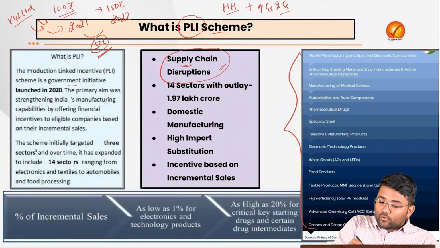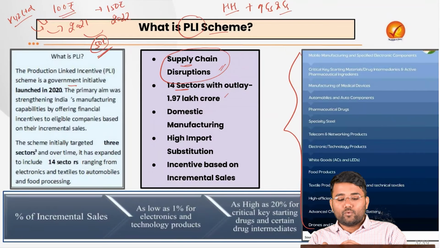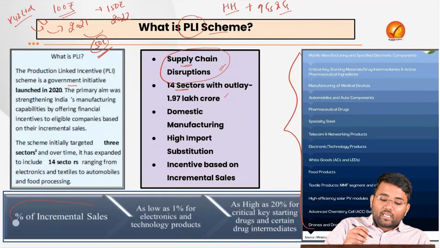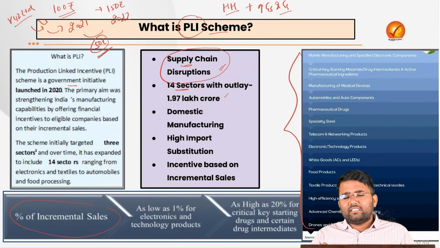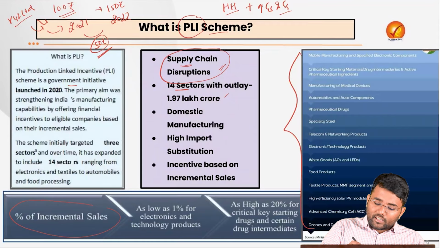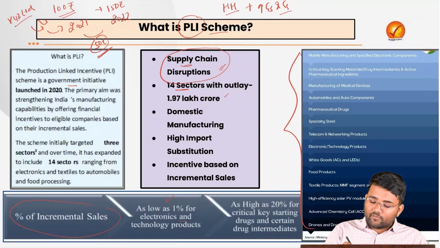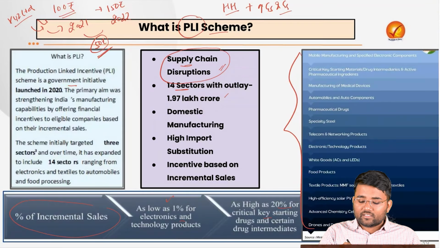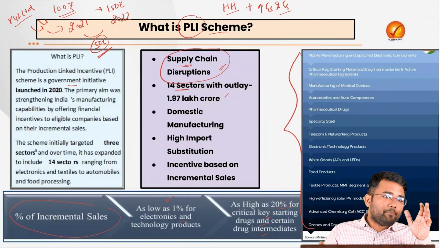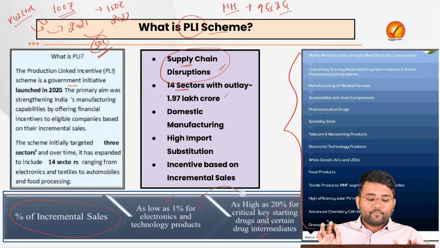And these are the 14 sectors that were covered with an outlay of around 1.97 lakh crore. And the supports that were being announced, that were being given to the different sectors, were not the same for all the sectors. It was as low as 1% for electronics and technology products, and it was as high as 20% for critical key starting drugs and certain drug intermediaries. Based on the support that a particular industry needs, these incentives were differing.